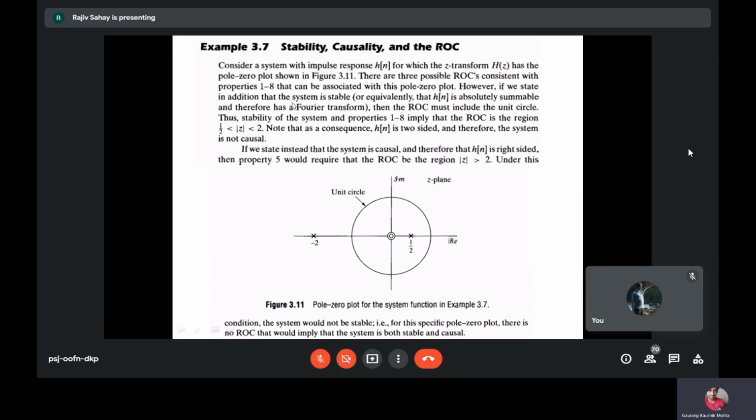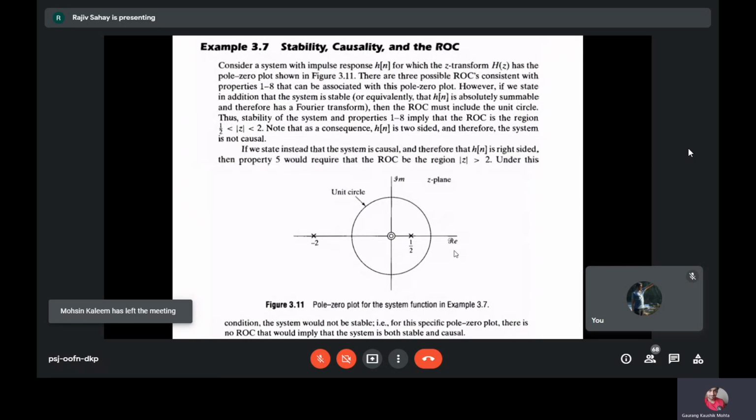Suppose we have the additional condition that the system is stable, or h of n is absolutely summable and has a Fourier transform, then the ROC must include the unit circle. So the stability condition will imply that the ROC is the region mod z greater than half and less than 2. Because only in that case will you have the unit circle included in the ROC.